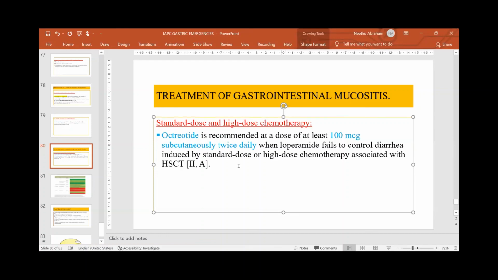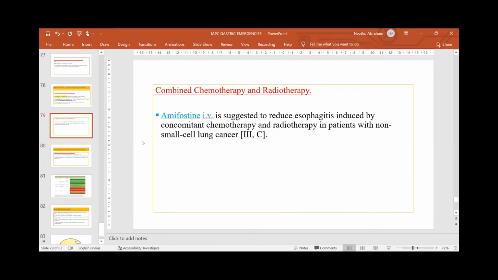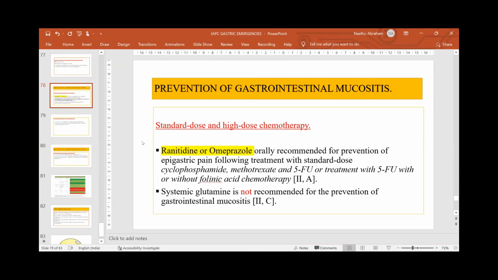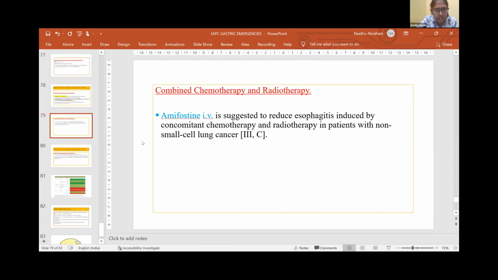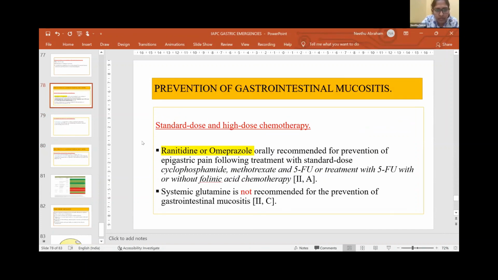Amifostine is not generally available in our Indian setup. Any alternative available for amifostine? Any comments on that? I think it is a question for... Ranitidine and omeprazole can be used for prevention. This is available in all setups.